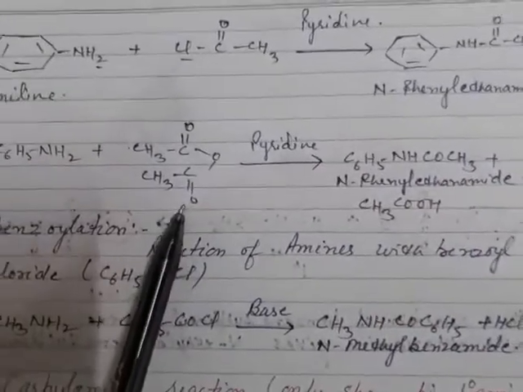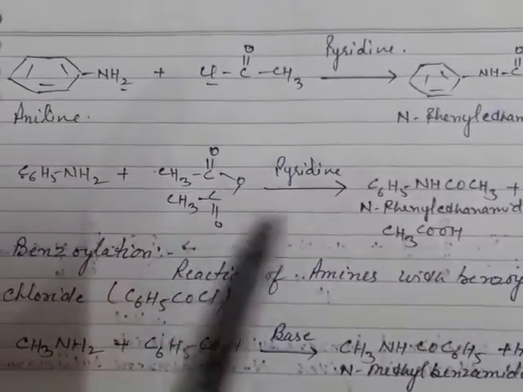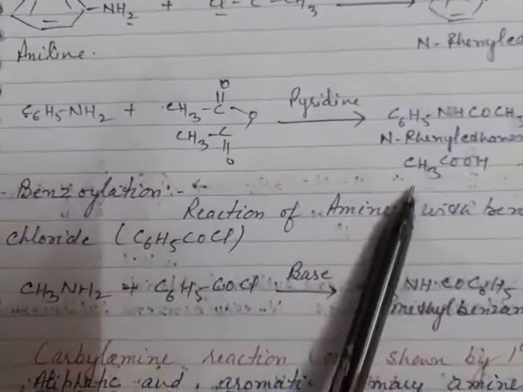Here the reaction is shown with acetic anhydride. The product formed is N-phenyl ethanamide, and acetic acid is formed.